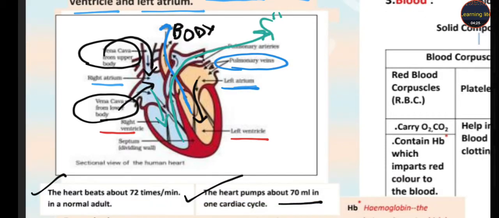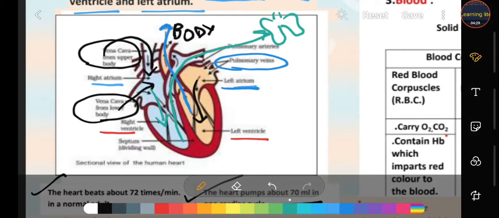The lungs filter that blood, and again this filtered blood, through the pulmonary vein, enters the left side of the heart. So students, the blood passes through the heart twice, so it is called double circulation. Got it?